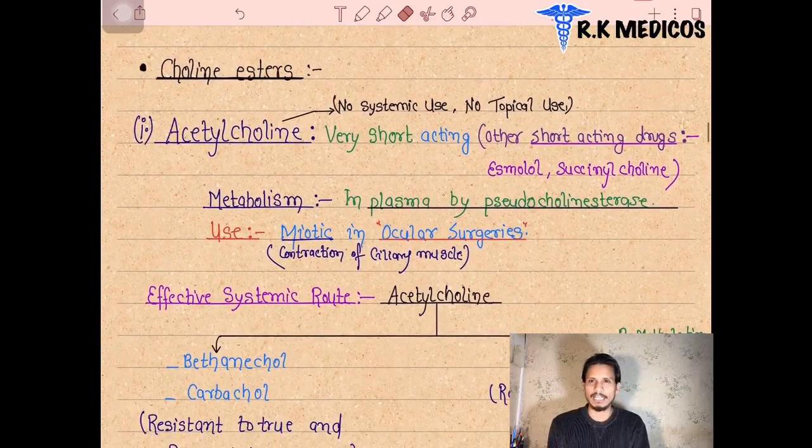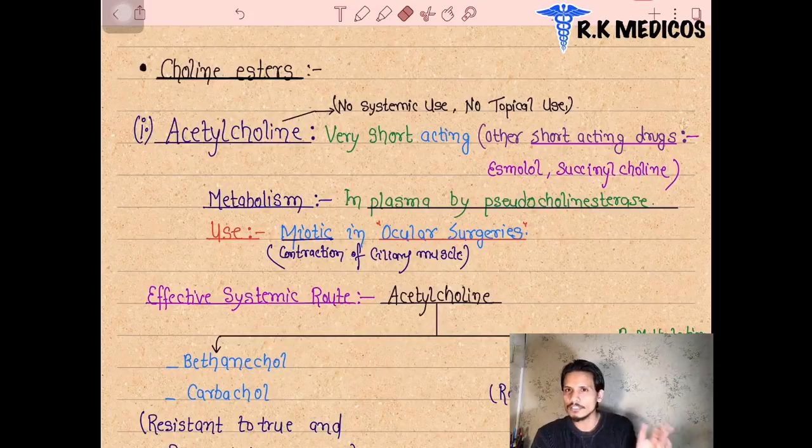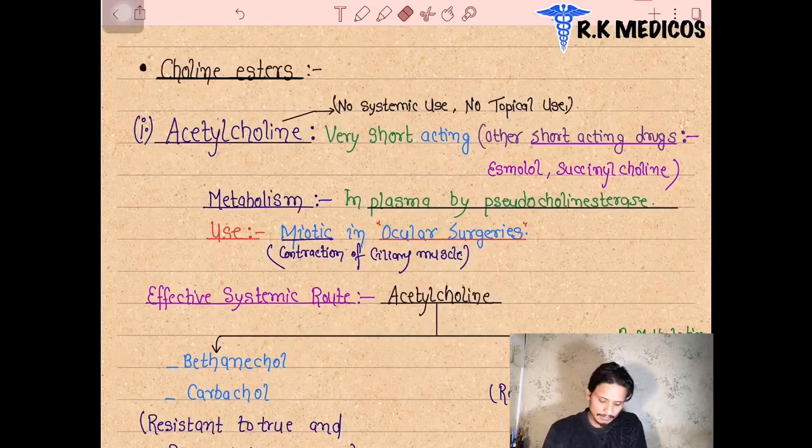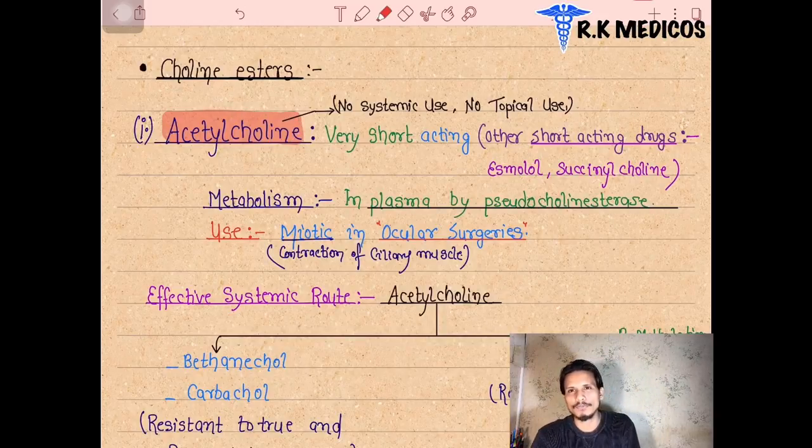Next, the next class will be choline ester drugs. Choline ester drugs are also direct acting muscarinic cholinomimetic drugs, and the first drug inside this is acetylcholine itself. Acetylcholine has a very short lifespan, or short half-life.